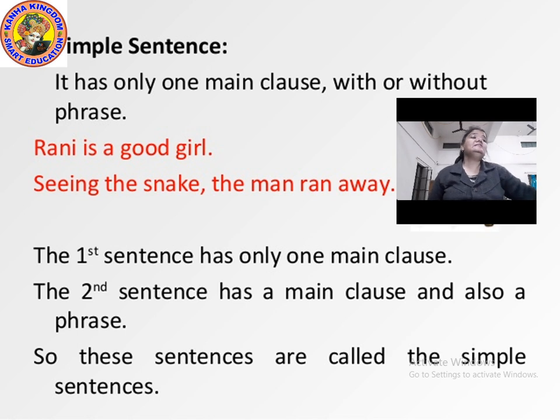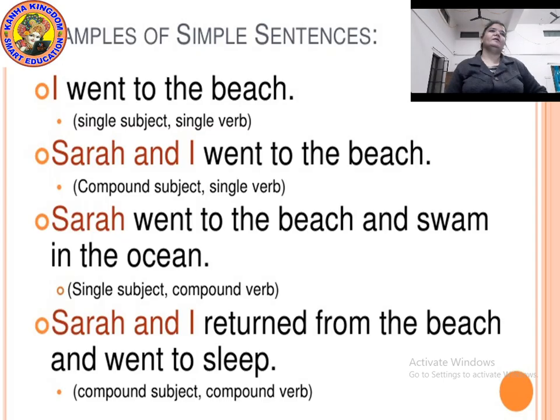Okay, let's see more examples of what kind of verb it can be and what kind of subject it can be. Let's see. If we see more examples about simple sentences, how it can be. Okay, I went to the beach. I read the sentence again. I went to the beach.